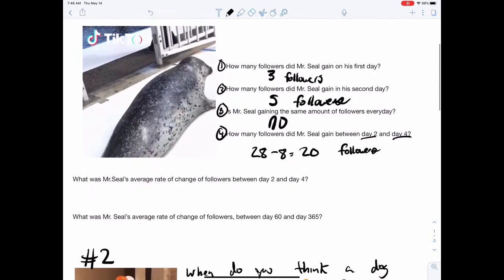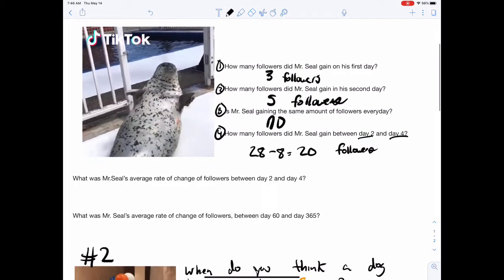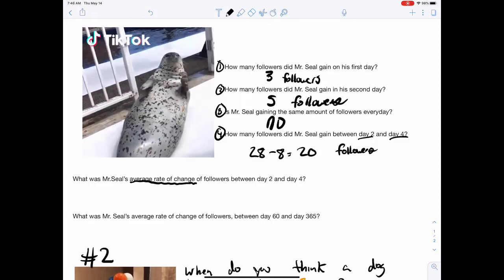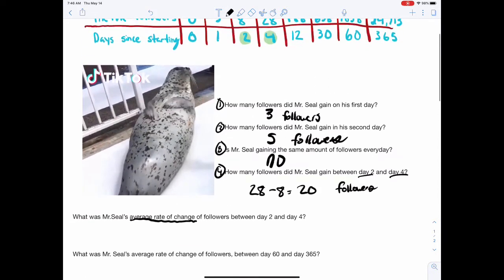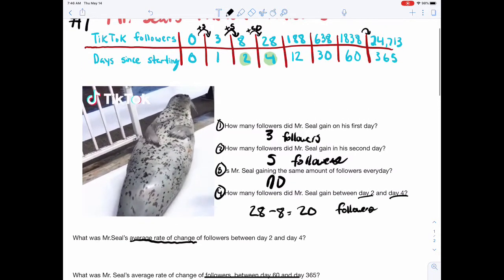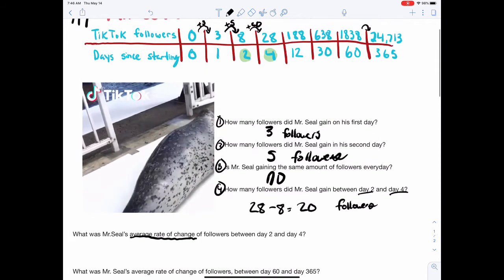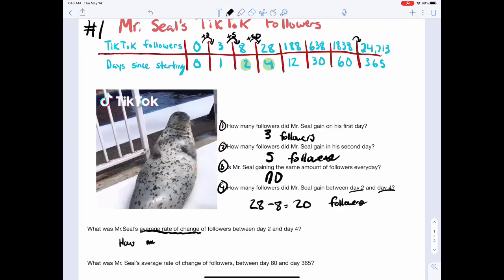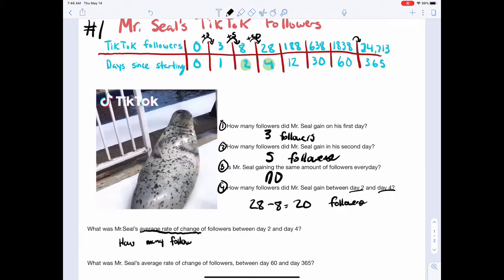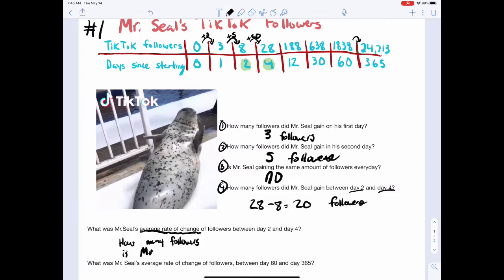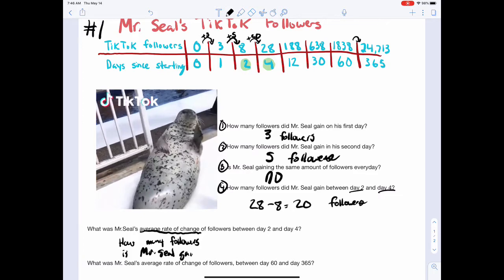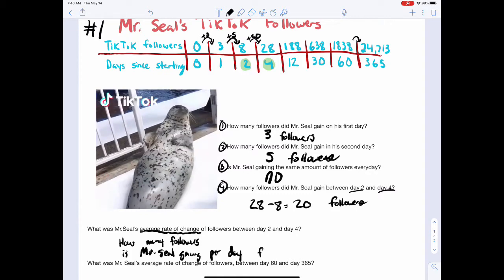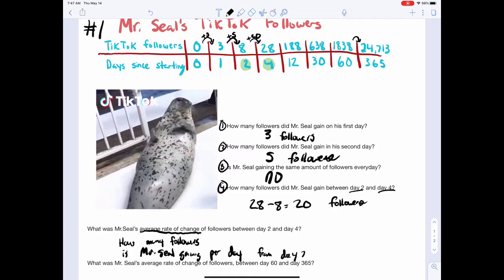All right. Now here's the question, though. Here's our average rate of change question. What was Mr. Seal's average rate of change of followers between day 2 and day 4? What that's really asking is, how many followers is Mr. Seal gaining per day from day 2 to 4?